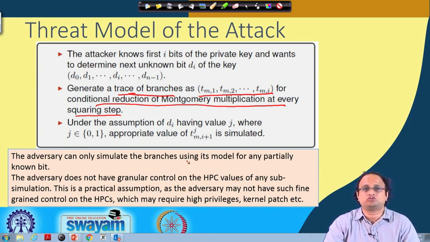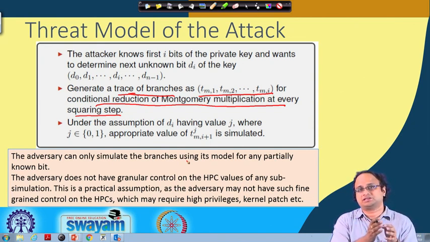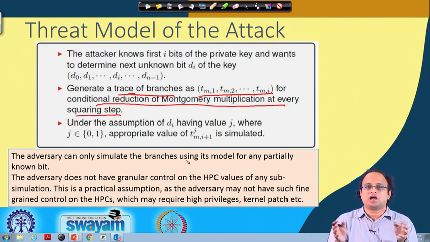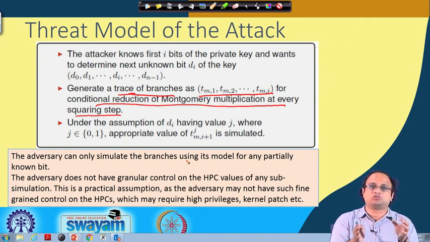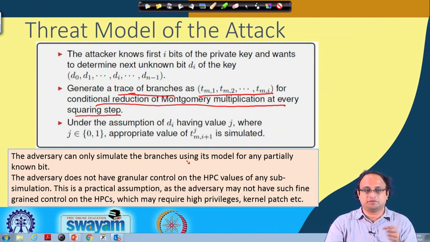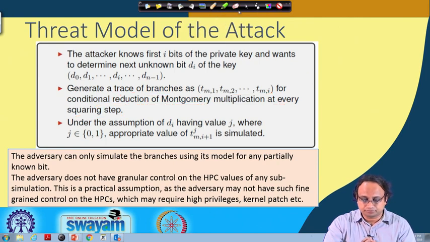For the actual target, we can get a hard count for the branch misses. That means when the entire decryption happens, I get a total count of the number of branch misses, but I do not have very fine grained control. That means I do not have control over what happens in every bit of the input, for example. Therefore, we can use our model to do that partial simulation. Now the question is, how can we employ this to perform and complete an end-to-end attack.